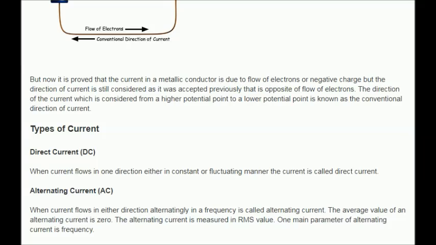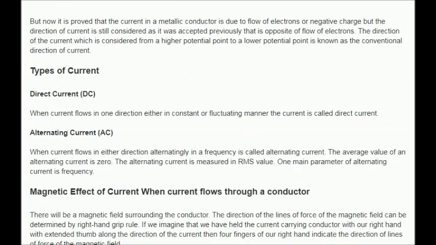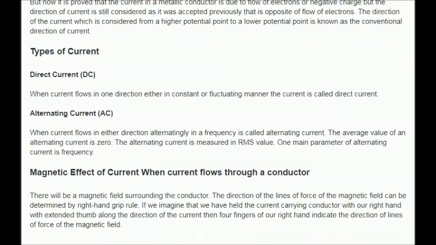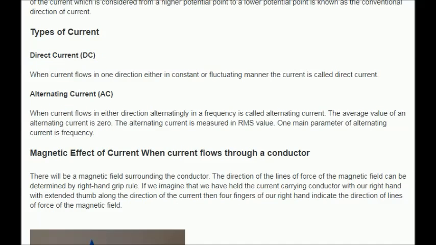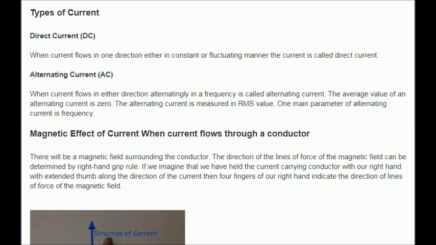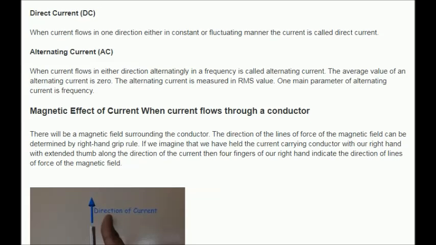Types of current. Type 1. Direct current, DC. When current flows in one direction, either in constant or fluctuating manner, the current is called direct current. Type 2. Alternating current, AC. When current flows in either direction alternatingly in a frequency, it is called alternating current.